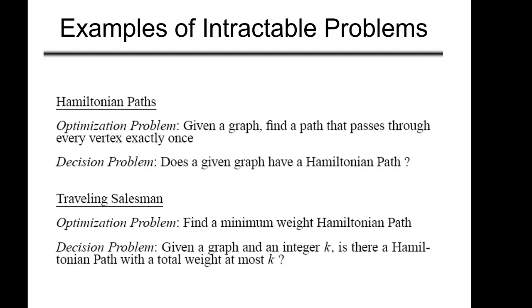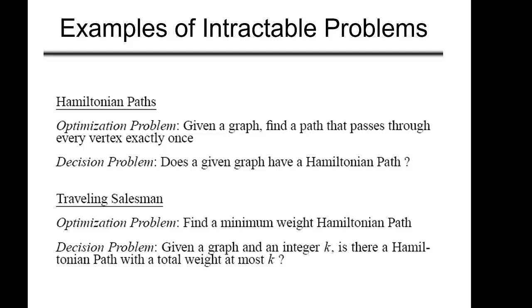Okay, so now let's see some examples of intractable problems as well. There is this problem of Hamiltonian path. Hamiltonian path says that if a graph is given, we have to find a path that passes through every vertex exactly once. So this is a kind of optimization problem. We have to find this optimized path which will go through all the vertices exactly once.